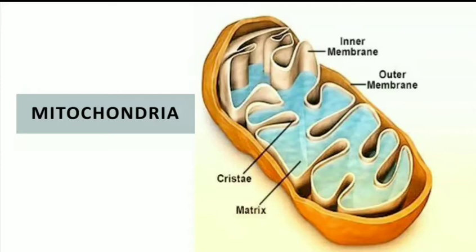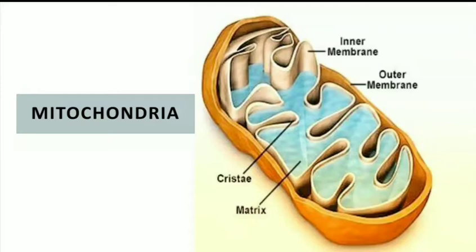The mitochondria are the principal producers of ATP in aerobic cells, and ATP is the energy currency generated from the mitochondria. It is exported to all parts of our cells to provide energy for their cellular work. And the mitochondrial matrix contains circular double-stranded DNA, that is mtDNA, and RNA and ribosomes.